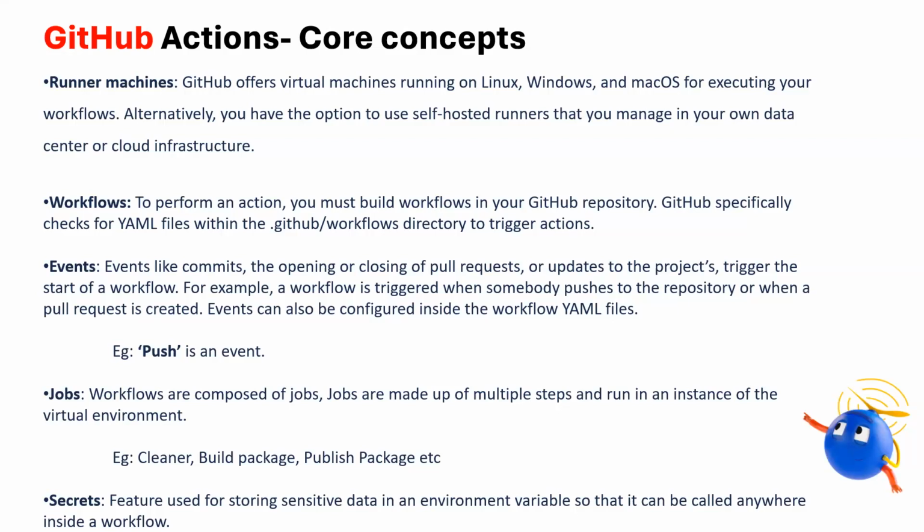And finally, secrets. This one we have already discussed. Secrets are similar to our UiPath assets, used to store secure credentials in GitHub Actions. The credentials we need to store for these scripts and workflow, we will store in the secrets. That's it. Meanwhile, if you have any questions, please post them in the chat and we can answer them as well. And now we can have a live demo.